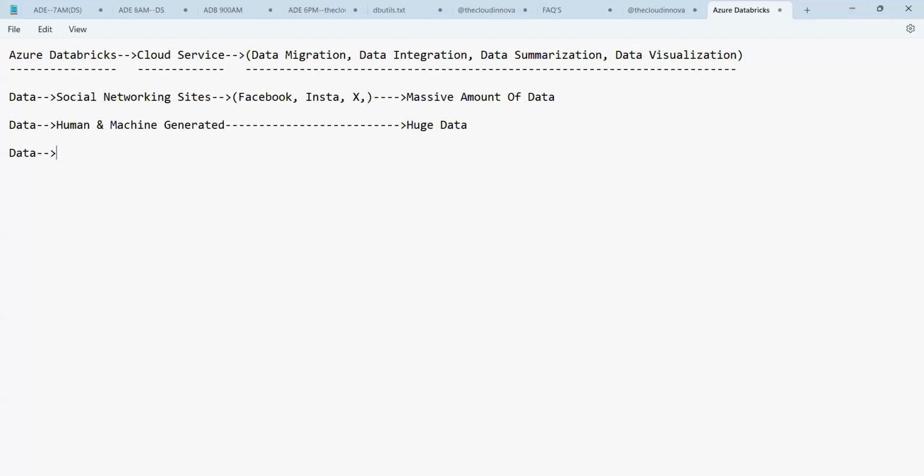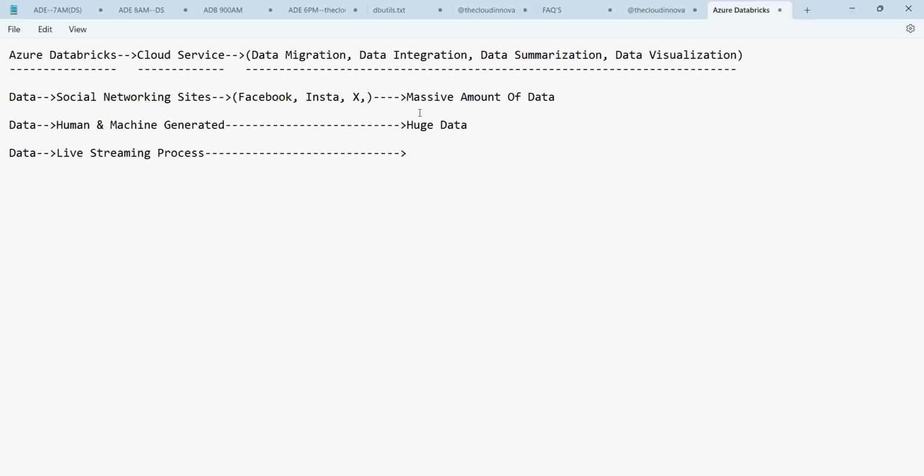Apart from this, what is the other source of getting the data? Yes, guys, the other source of getting the data is the live streaming process. So what is the live streaming process, guys? We can get the data from the stock market. The live cricket matches will be going on. All this is called live streaming data, where the data keeps on changing continuously.